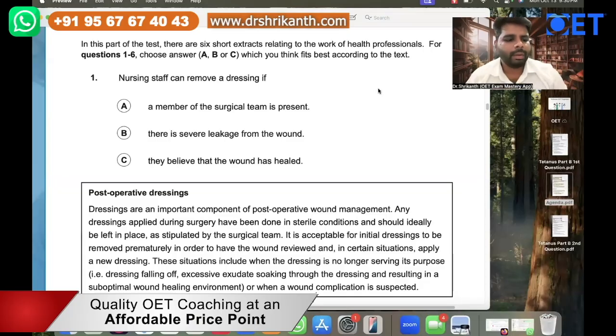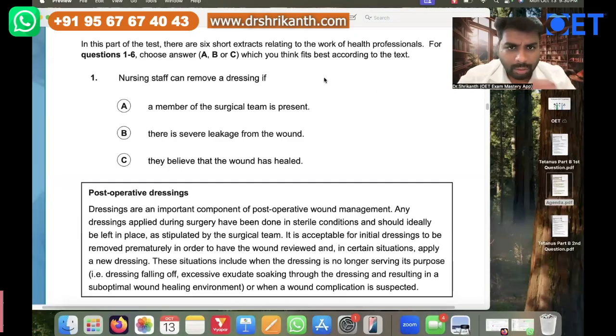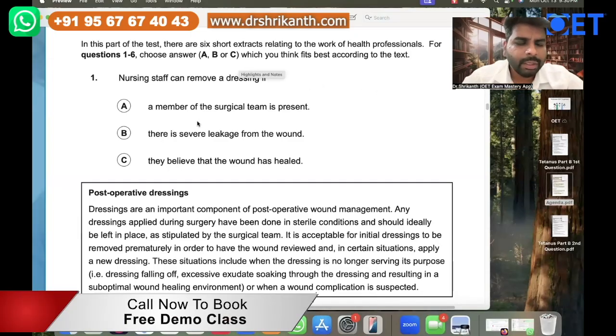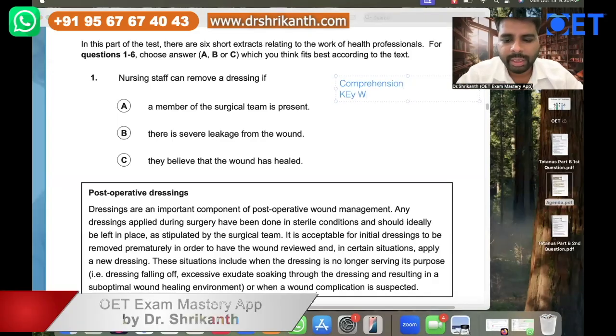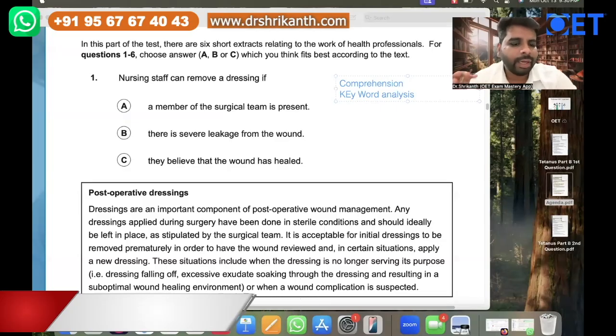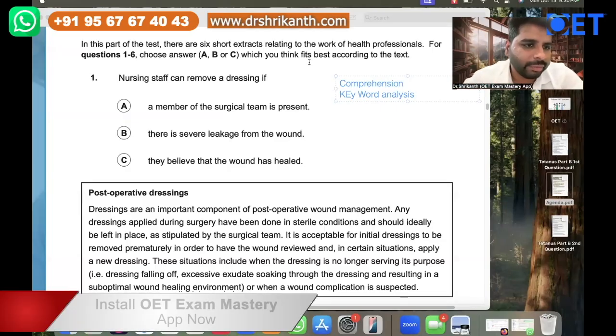So now let's begin with the discussion of this question. So first and foremost, what is step number one? Step number one is comprehension, right? So for comprehension, you have to do the keyword analysis, link the keywords together and try to find the same keywords in the paragraph, even though they may be synonyms, right?